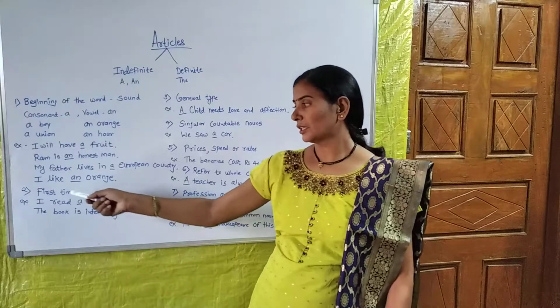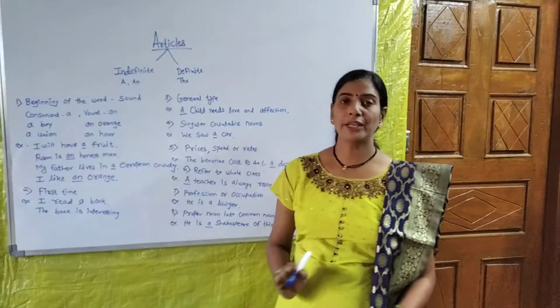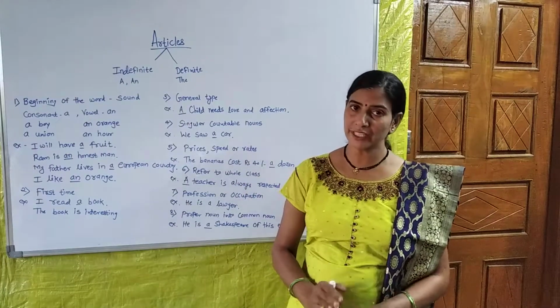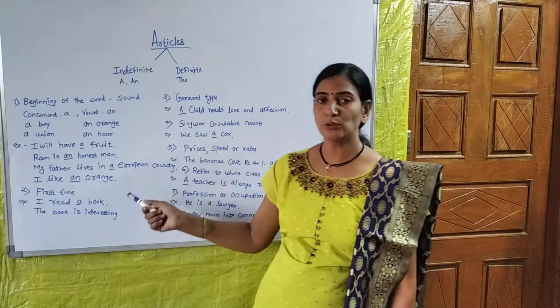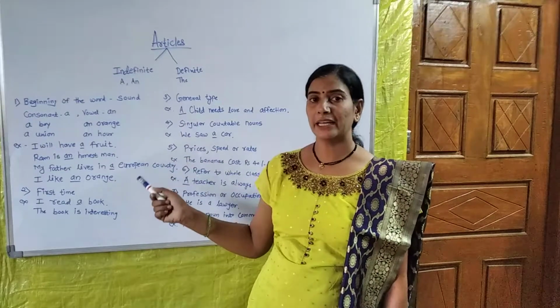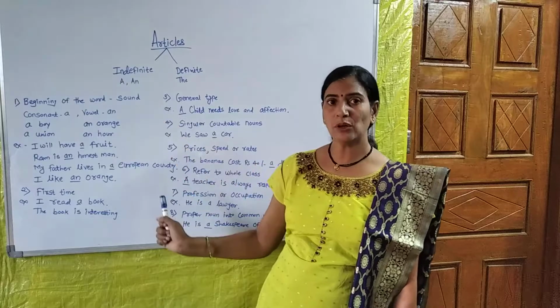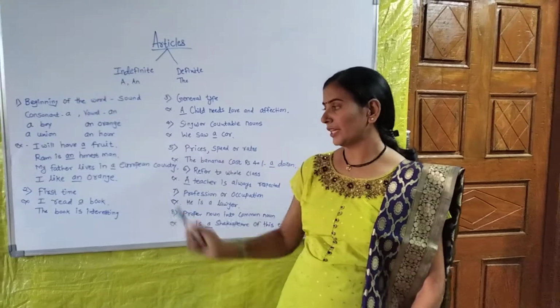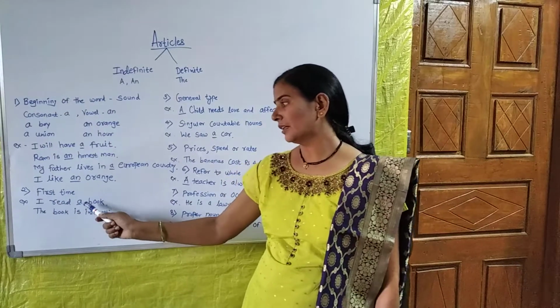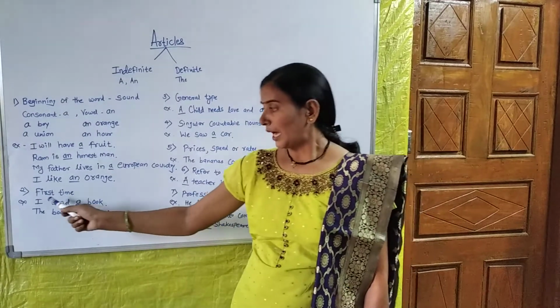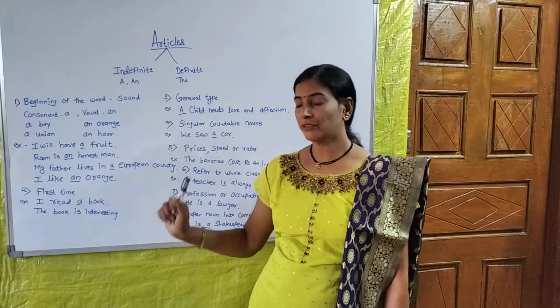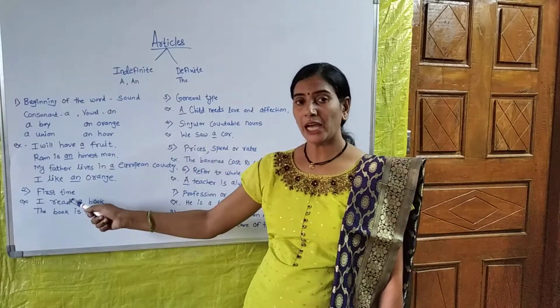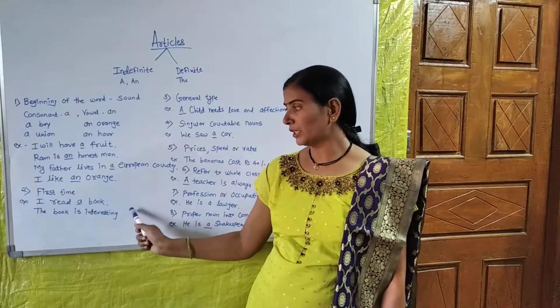In the second rule, when you mention or refer to something for the first time, that time we have to put a or an article according to the beginning of that word. For the first time, if you refer to that thing, for example, I read a book. Now, I mention a book for the first time, that is why I put a article before the book.